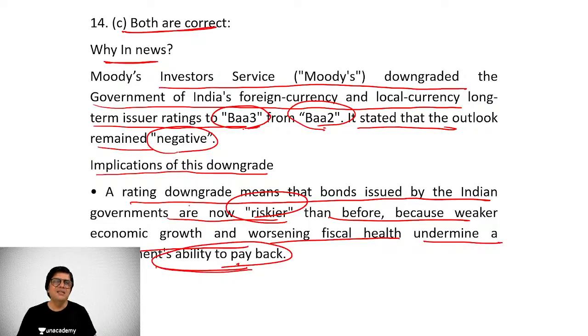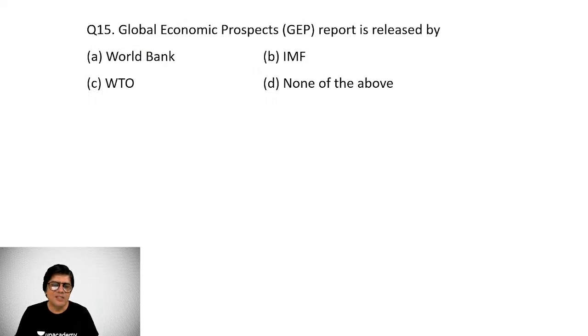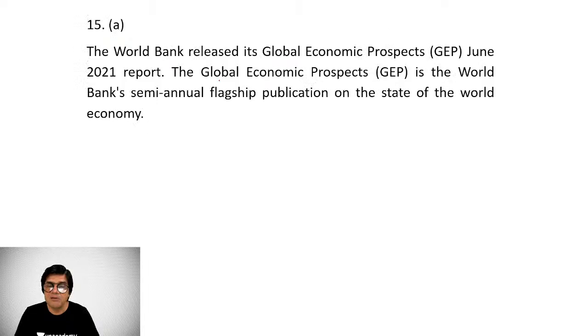So basically, credit rating means your ability to repay. If you are not able to repay, your credit rating is downgraded. That's the meaning of credit rating, right? Now, next question is concerned with the Global Economic Prospects report. It is released by which one of the following? So obviously, we know that World Bank is issuing the Global Economic Prospects report.